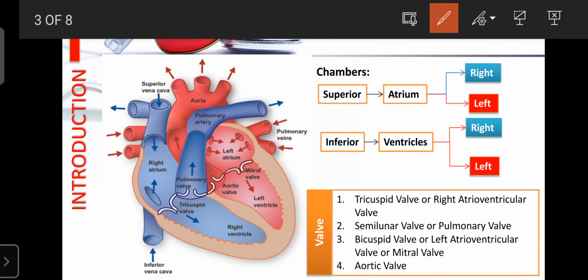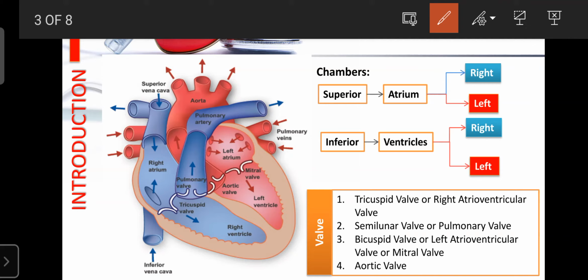Now we learn about the different valves or gates present in our heart. Our heart mainly consists of four valves, and these valves play an important role in controlling the entry of blood from one part to another, or from one chamber to another chamber. The first valve is known as the tricuspid valve or right atrioventricular valve.